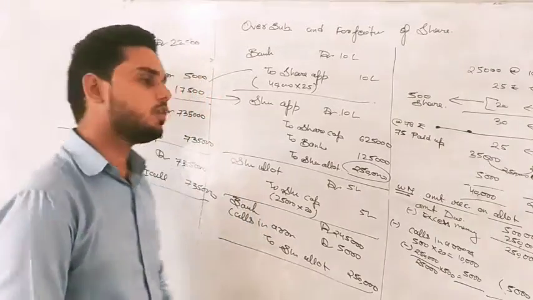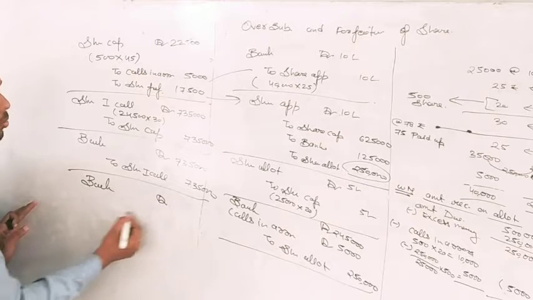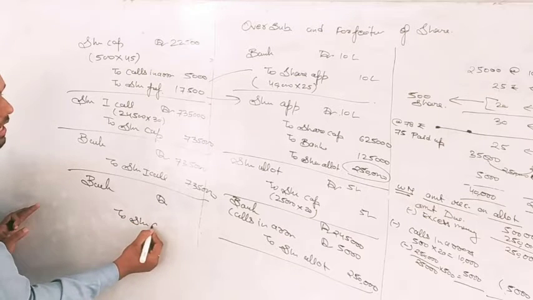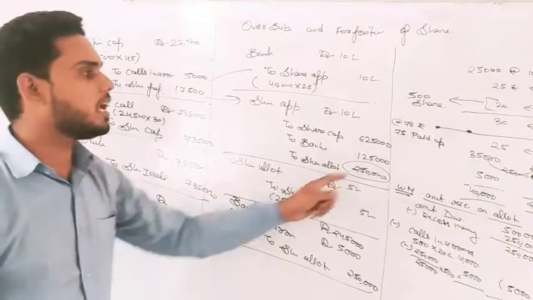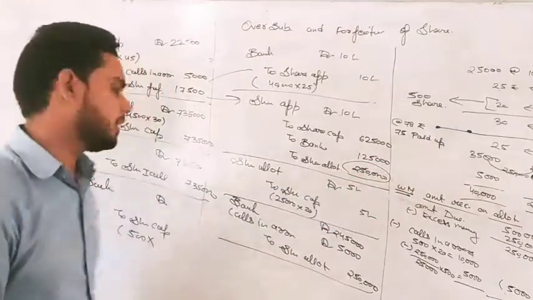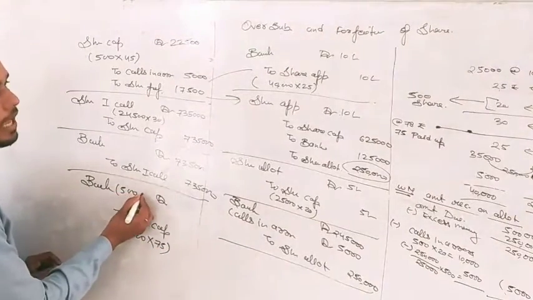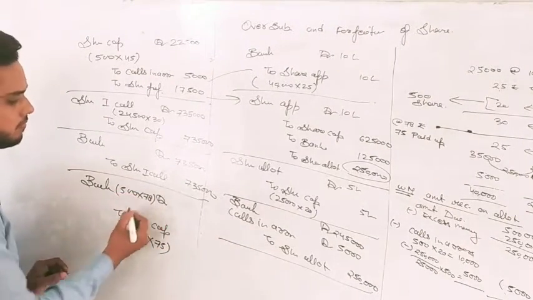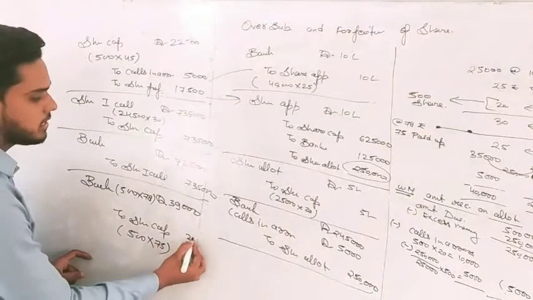And the entry of reissue will be what? Bank account debit to share capital. Now two things. In share capital we will write what? The paid up amount, and the company assumes that these shares are 75 paid up. So 500 multiplied by 75 here and 500 multiplied by 78 here. And this is 37,000.